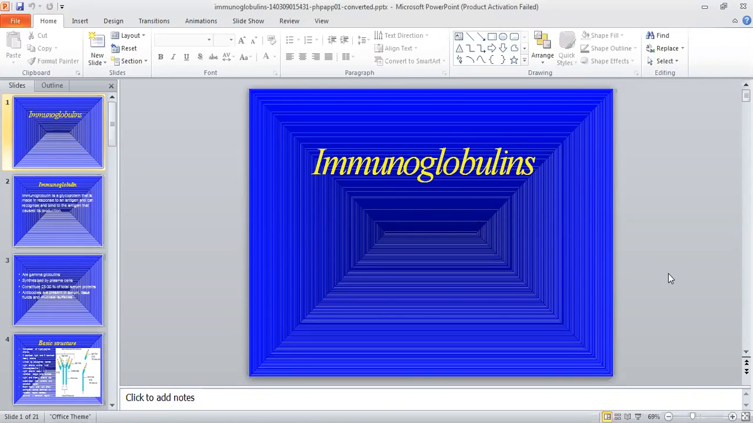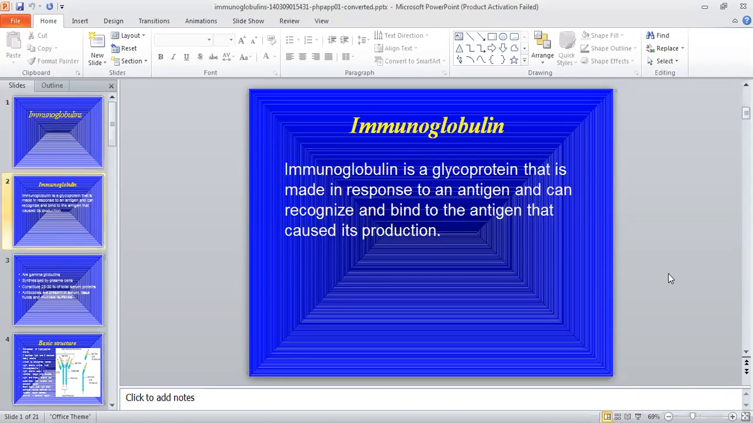हेलो स्टूडेंट्स, आज का जो हमारा लेक्चर का टॉपिक है, इट्स इम्यूनोग्लोबुलिन्स। पहले आपको पता होना चाहिए इम्यूनोग्लोबुलिन्स होती क्या है। दिस इम्यूनोग्लोबुलिन्स इज ए ग्लाइकोप्रोटीन that is made in response to an antigen and can recognize and bind to the antigen that cause its production. Means this immunoglobulins or antibodies, it's a glycoproteins, means they are made up of carbohydrate and protein.